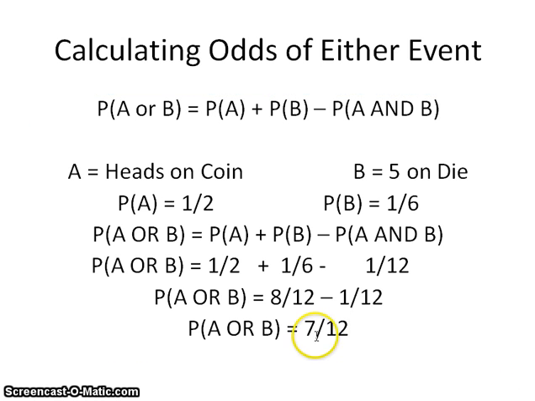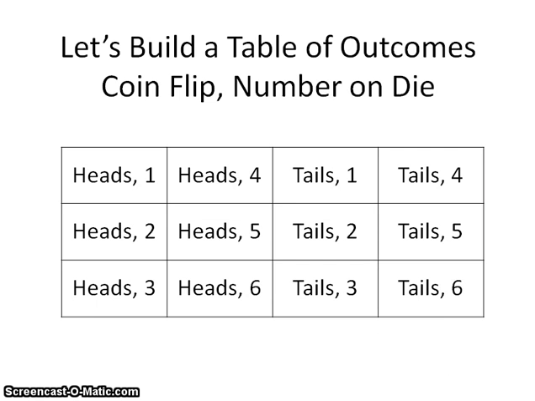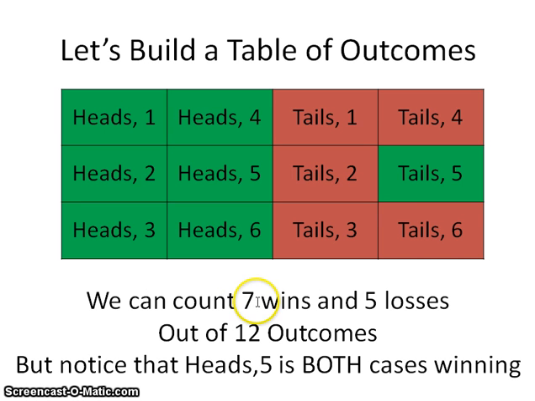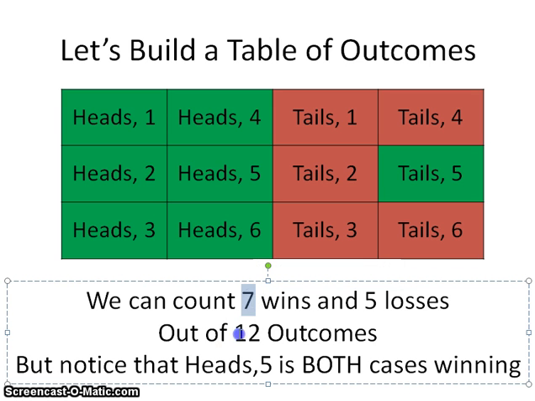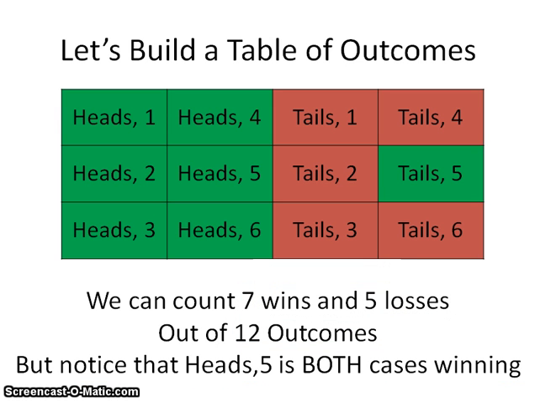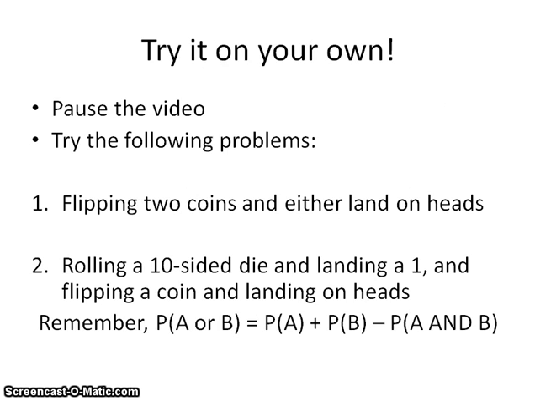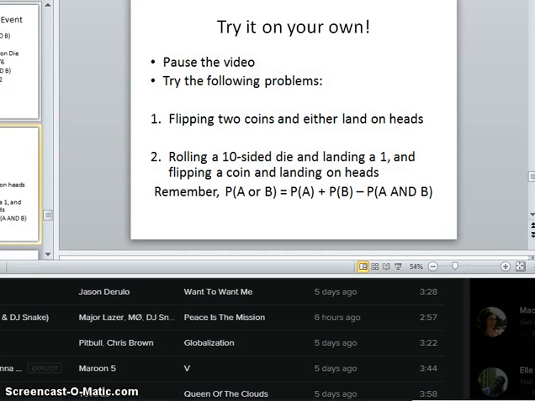If we look at that result, 7 out of 12, it directly translates to here: 7 wins out of 12 outcomes. So those numbers matched up. It worked out well, and we can see the logic that's going on. We got a couple new formulas we need to play with, but I think we should be feeling pretty confident at this point. If you're having difficulty, you can watch this video again and again and definitely learn each of the equations.